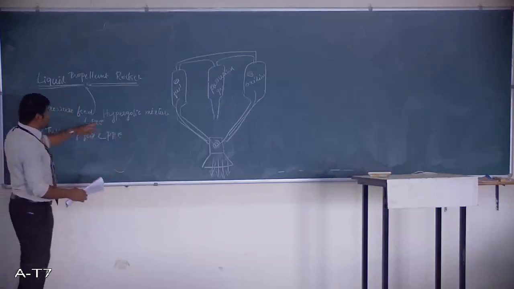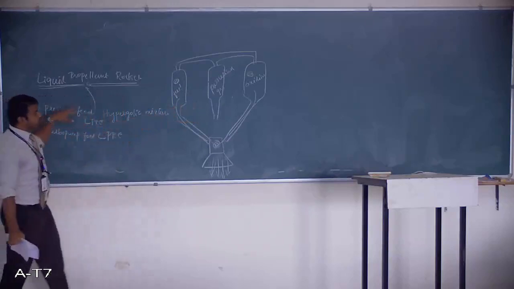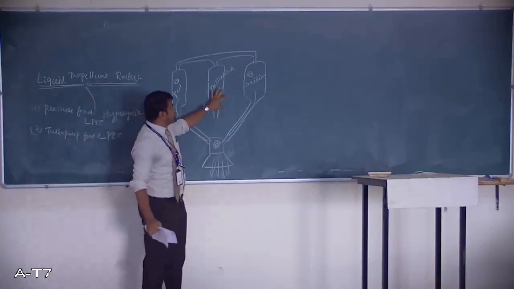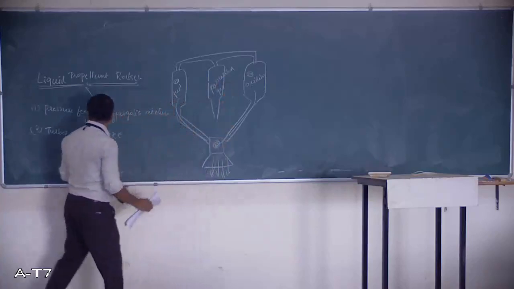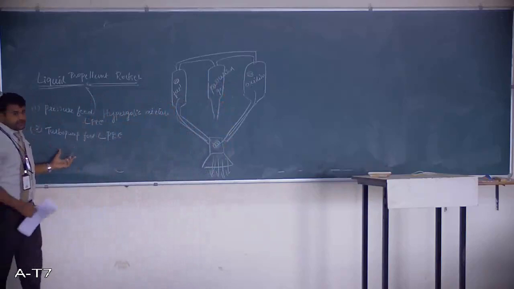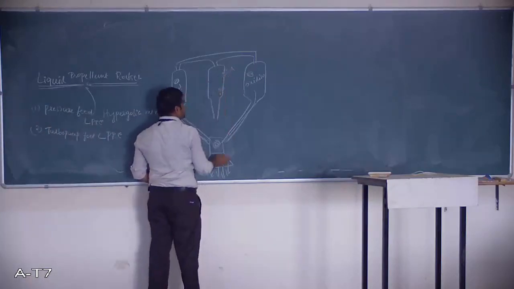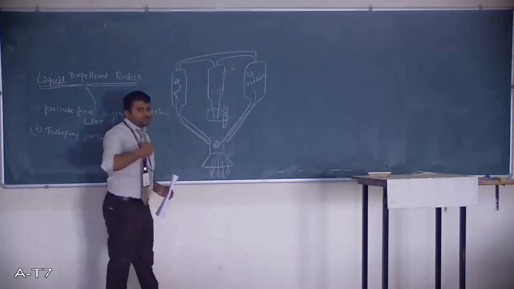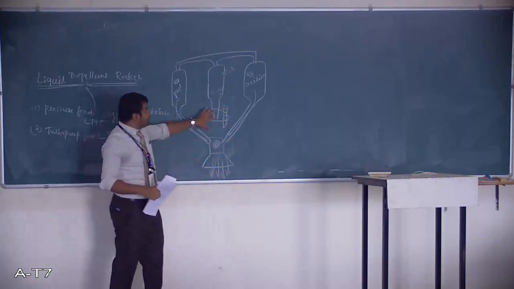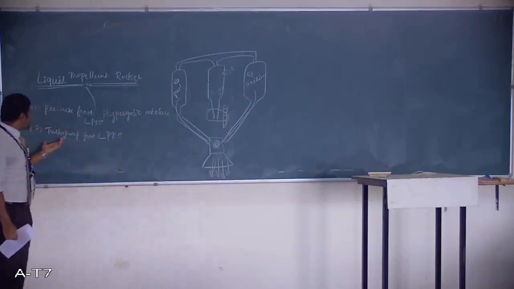What I have shown you in this diagram is the pressure feed, where we have a tank with pressurized gas. The other type is turbo pump feed. That means pressurized gas will not be there in that rocket engine. Instead, you will have one turbine, which rotates and pumps the fuel and oxidizer, so we call it a turbo pump.